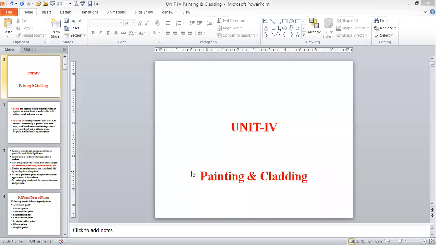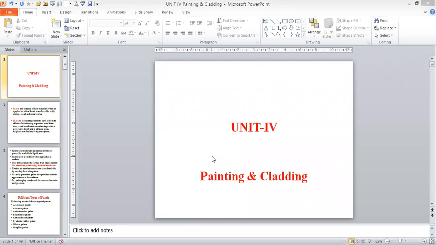So with that we are going to be completing almost all the topics in unit 1, unit 2, unit 3, unit 4 and unit 5. And from Monday onwards we will start with the revision, or otherwise we'll start with stone masonry and brick masonry. Later onwards we'll start with the revision classes for all the units.